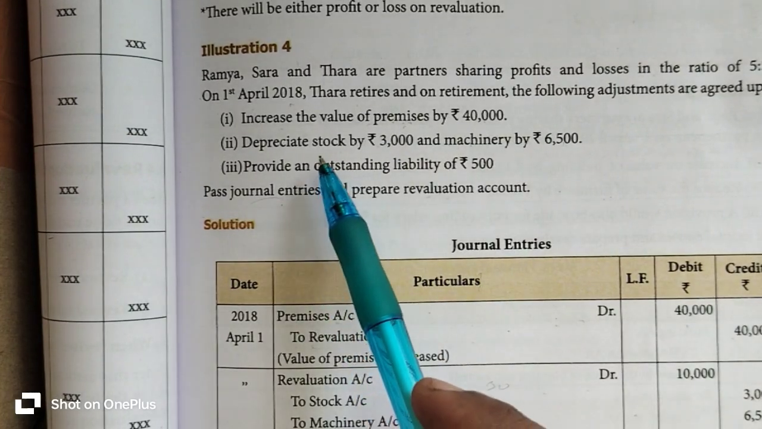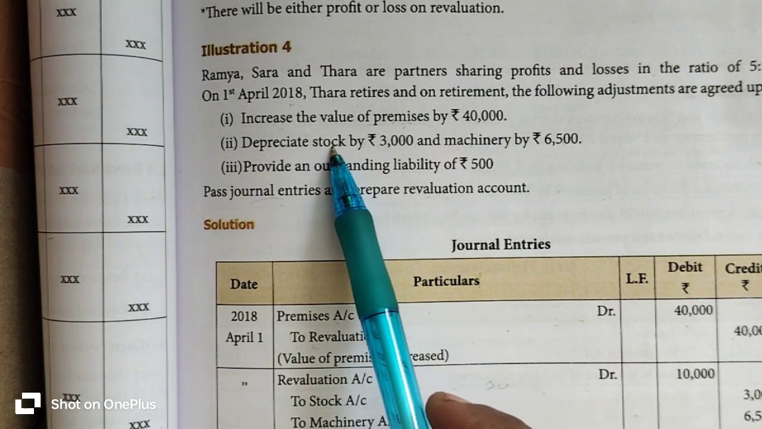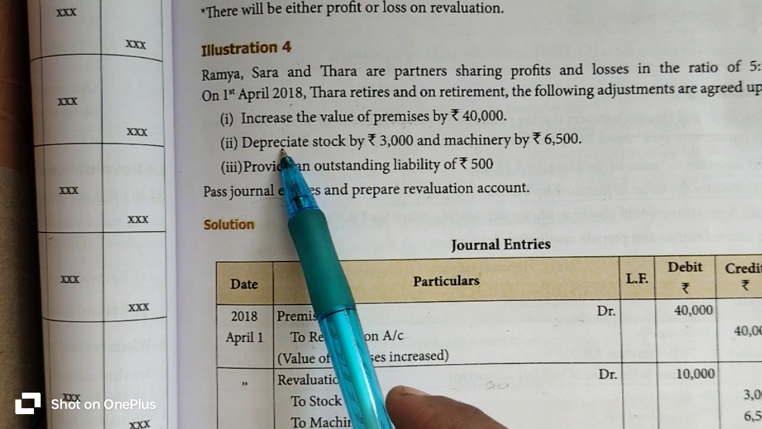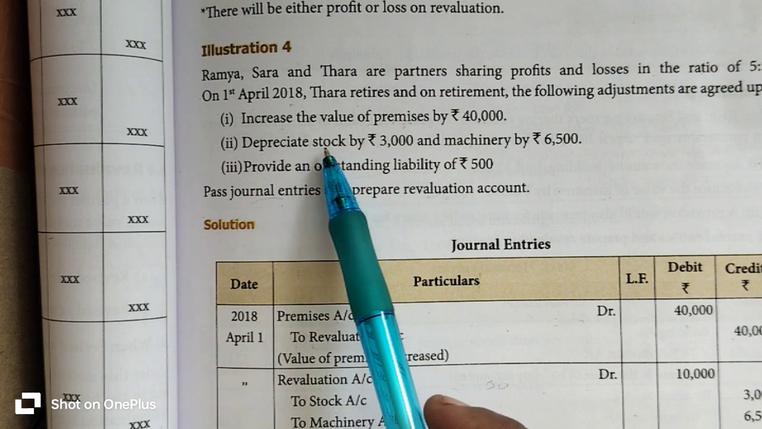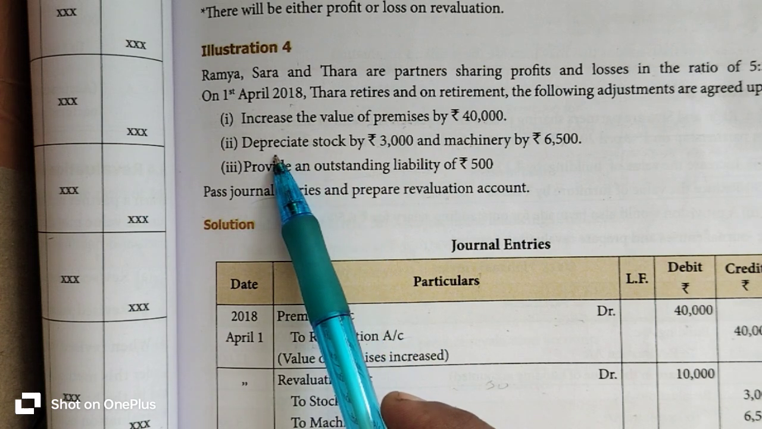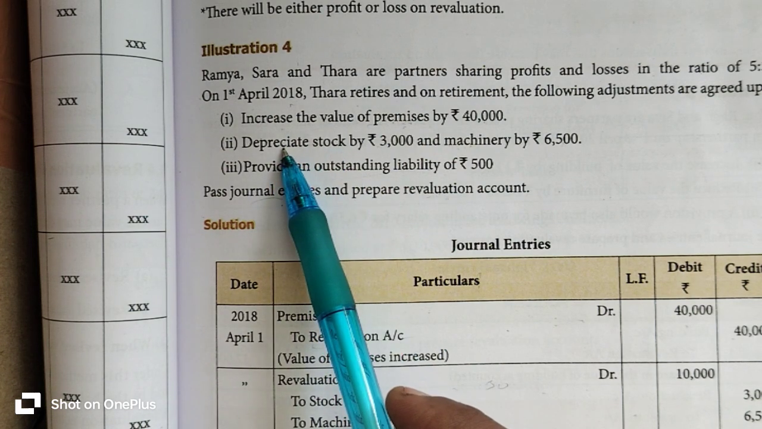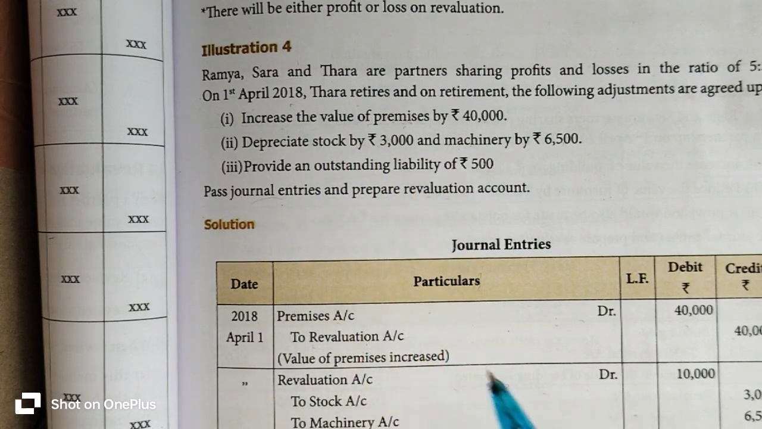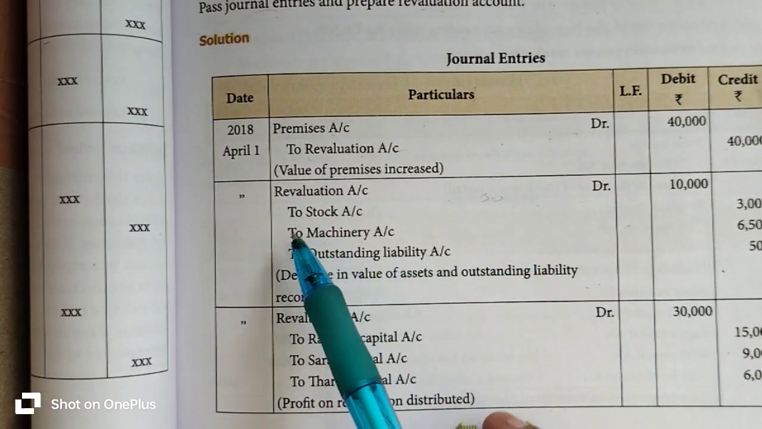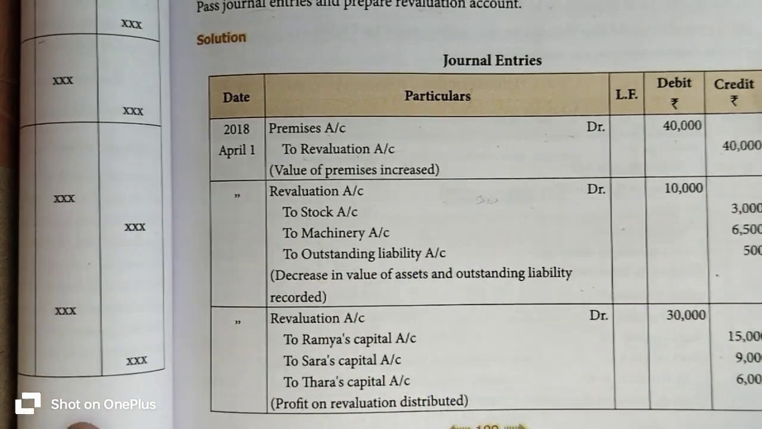Listen here, stock is an asset item. So stock value depreciation is 3,000 rupees. Whenever stock value is depreciated, asset value also decreases. Whenever asset value decreases, the revaluation account is to be debited. So revaluation account 3,000 rupees to stock account 3,000 rupees.